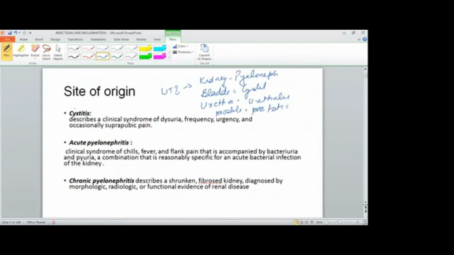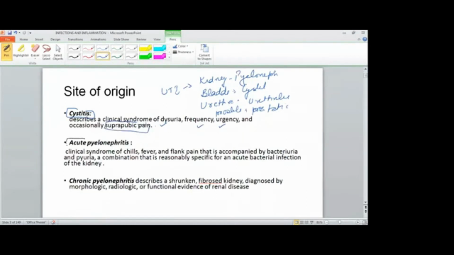So what is cystitis? Cystitis mainly presents with dysuria, frequency, and urgency, and occasionally suprapubic pain. So mainly there are bladder irritative symptoms like frequency, urgency, and dysuria.